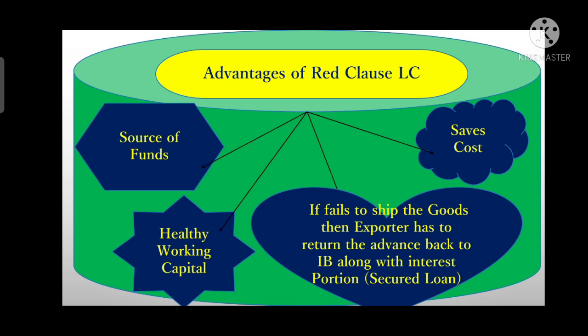If the exporter fails to make the shipment of goods on time, the exporter has to return the fund to the issuing bank and also pay the interest on the amount if it is a secured type of loan. If it is an unsecured type of loan, then the buyer has to bear all the risk. But if it is a secured type, then the exporter has to make the payment along with interest. Else, it can revoke the guarantee, right?